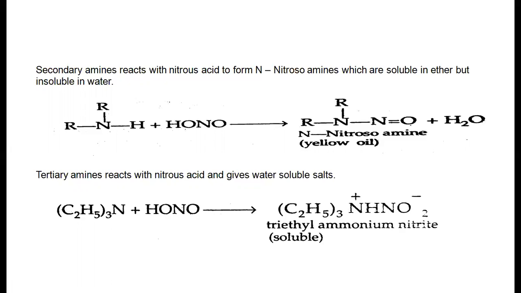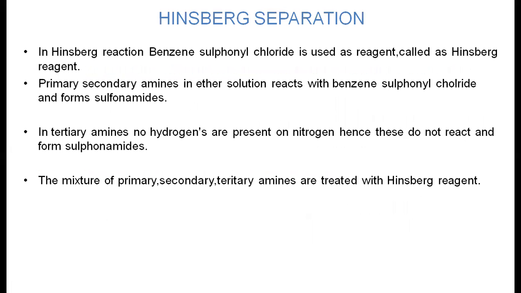Primary amines, when they react with nitrous acid, produce alcohols. Secondary amines, when they react with nitrous acid, produce N-nitrosoamine, whereas tertiary amines, when they react with nitrous acid, produce triethyl ammonium nitrate. And this is another reaction. This reaction is called the Hinsberg reaction. By using this Hinsberg reaction, we can separate primary, secondary and tertiary amines.